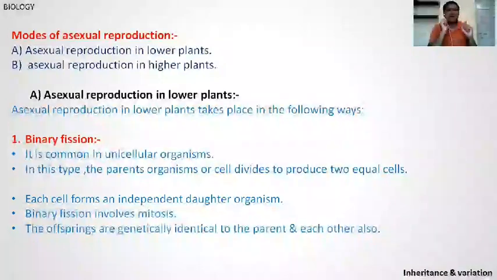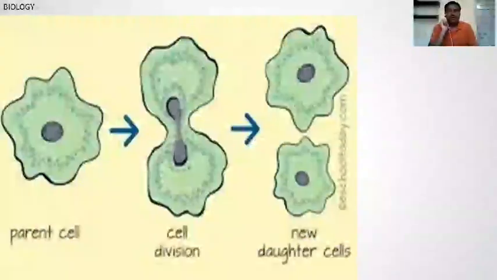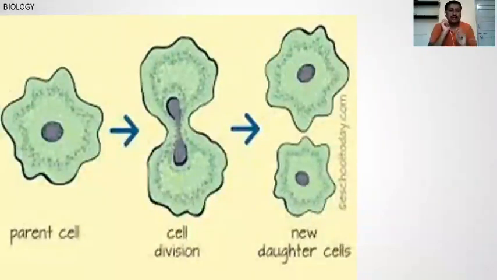It is very common in unicellular organisms. In this type, the parent organism or cell divides to produce two equal cells. One is the parent and one is the offspring. The example is the unicellular amoeba. In the first diagram, it is the parental cell, a single amoeba.